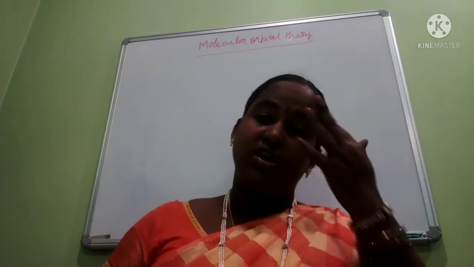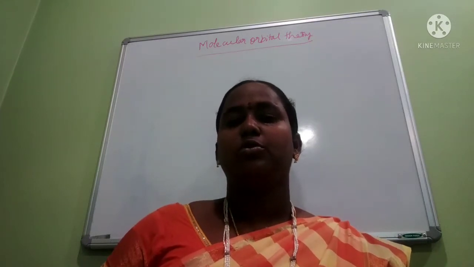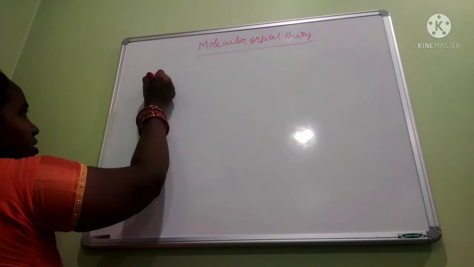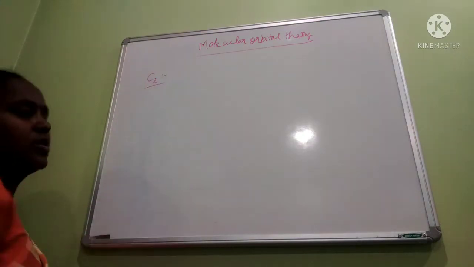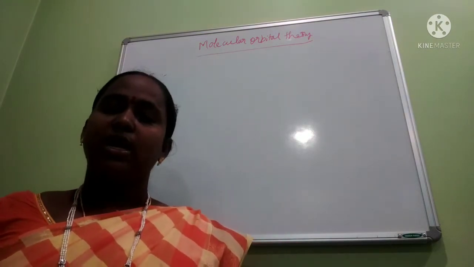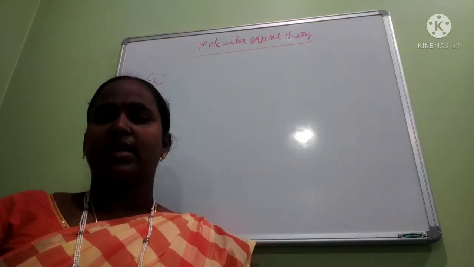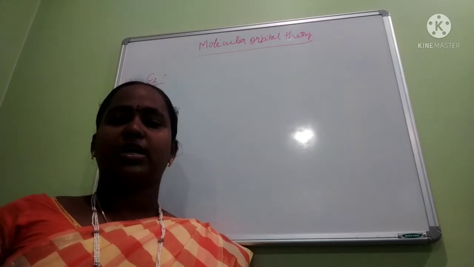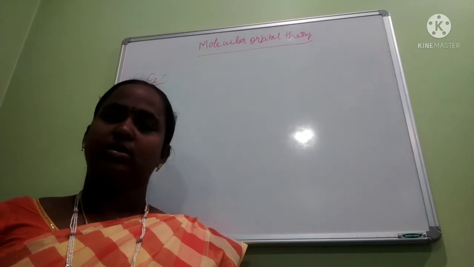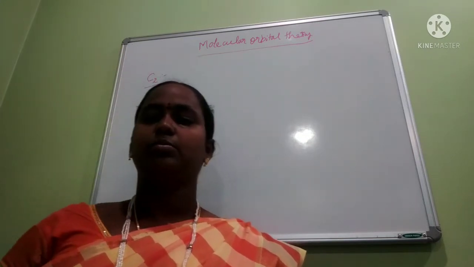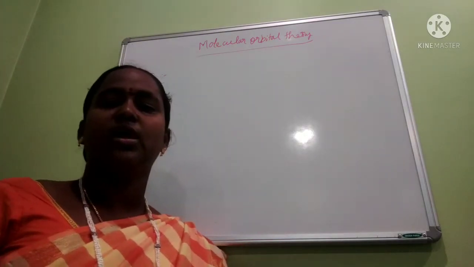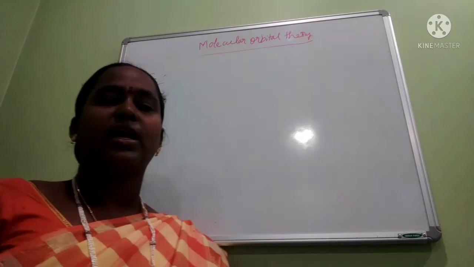I'm a chemistry teacher. Today I'm going to discuss the molecular orbital diagram of the C2 molecule. In my previous videos I already explained the molecular orbital diagrams of hydrogen, helium, lithium, beryllium and boron molecules, and in this video I am going to discuss the molecular orbital diagram of the carbon molecule.